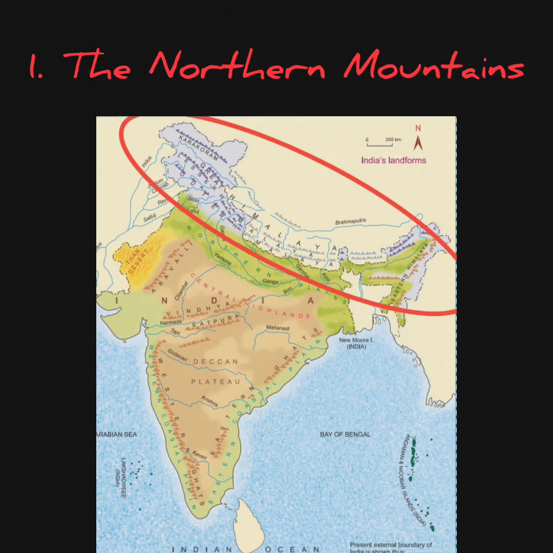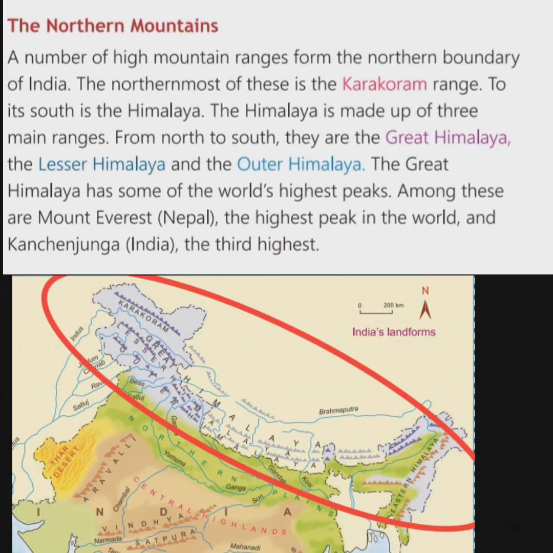Alright. A number of high mountain ranges form the northern boundary of India. Northern boundary means boundary of the north side. The northernmost of these is the Karakoram range. To its south is the Himalaya. The Himalaya is made up of 3 main ranges. From north to south, they are the Greater Himalaya, the Lesser Himalaya and the Outer Himalaya.